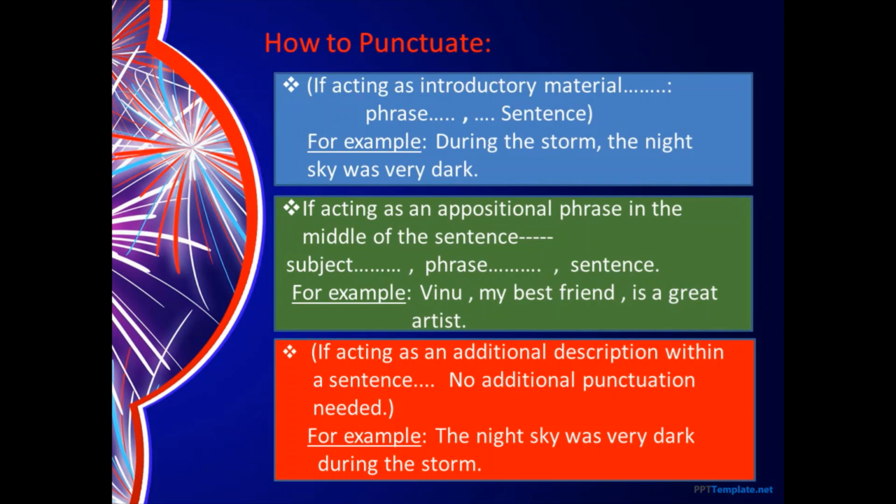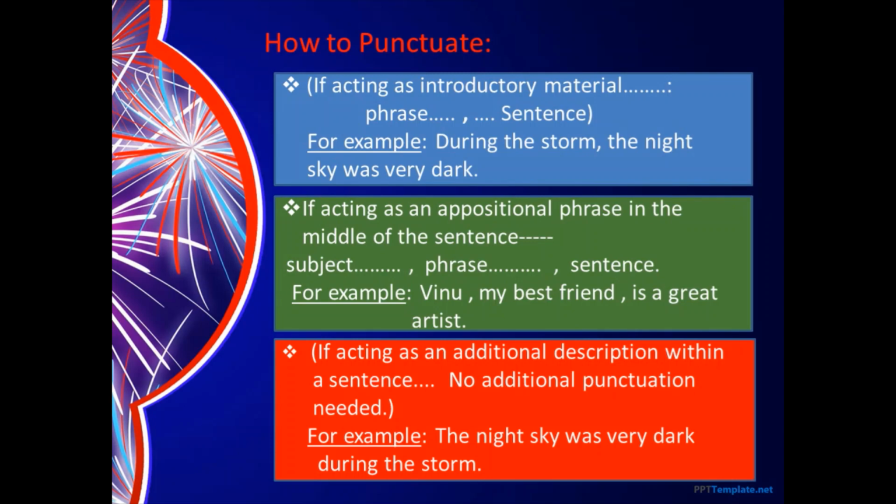And why do I call it a phrase? Because it doesn't have a verb or subject-verb combination in it. So that is a very clear identification. During the storm, comma, the night sky was very dark. The night sky was very dark has a complete sentence structure with subject, verb and object.